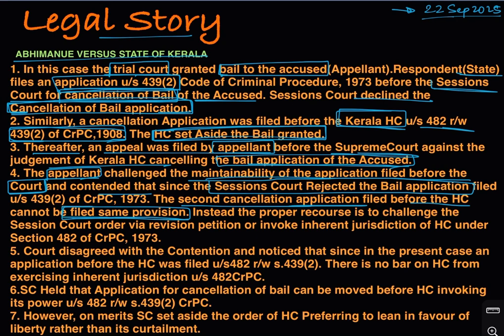The contention was that since the application under section 439 subsection 2 was filed before the sessions court, the application before the Kerala High Court cannot be filed under the same provision.